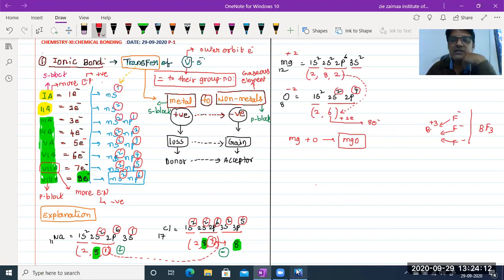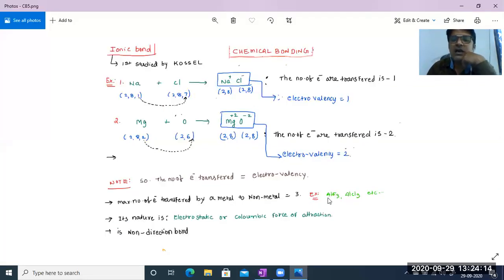So it's that valence is 3, like AlF3, AlCl3, BCl3, like this.